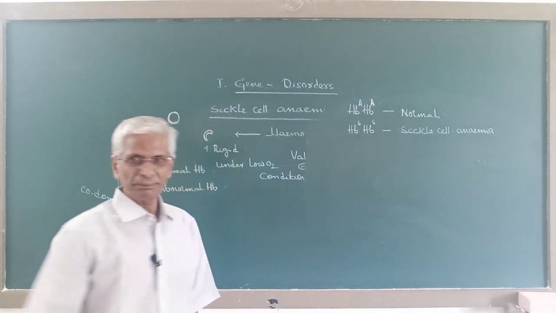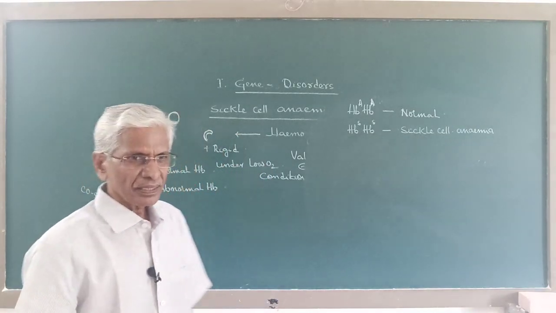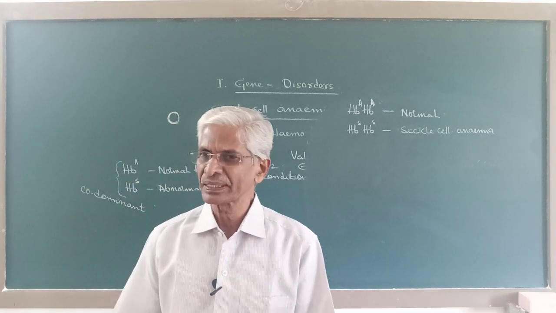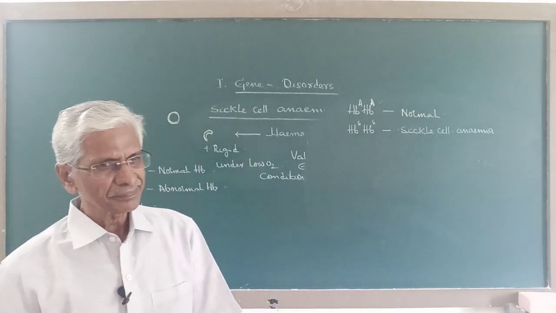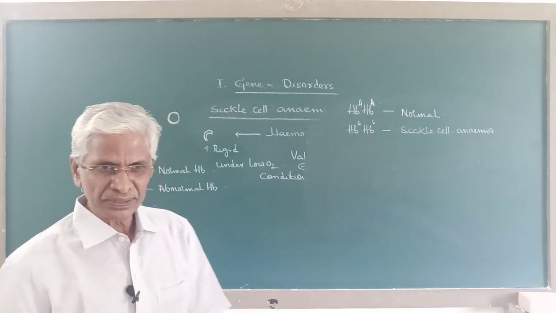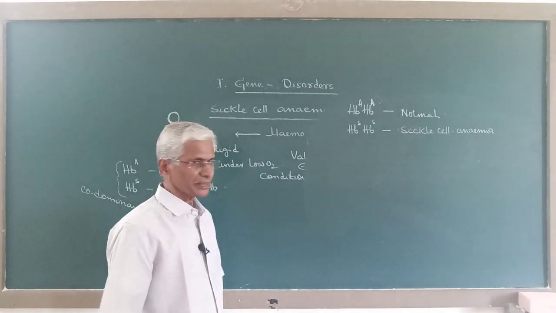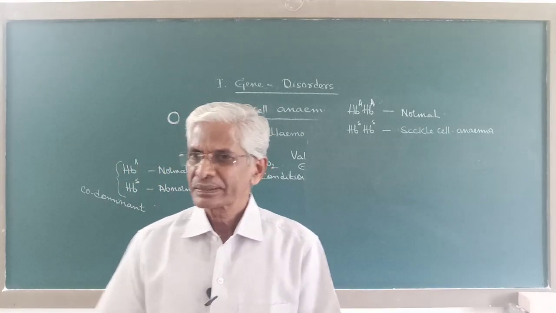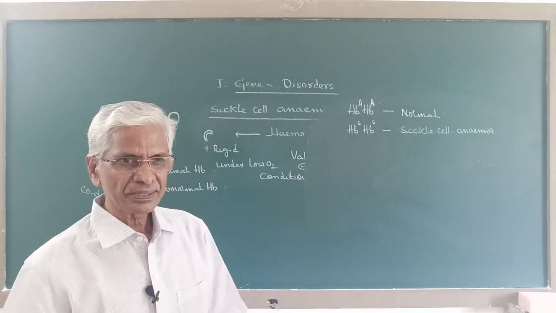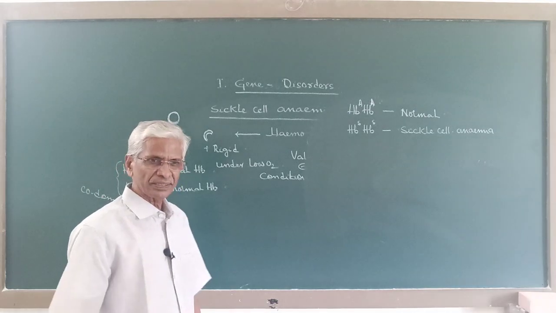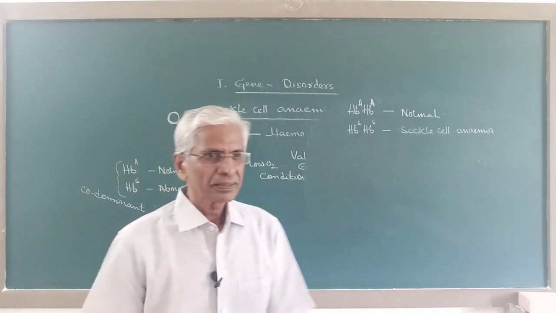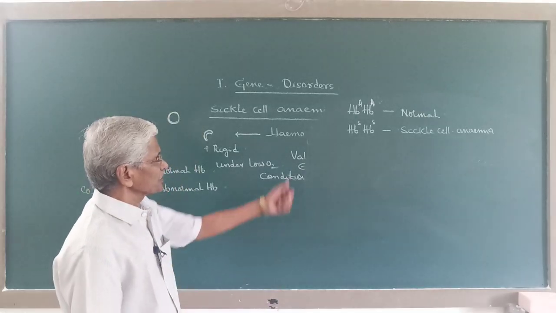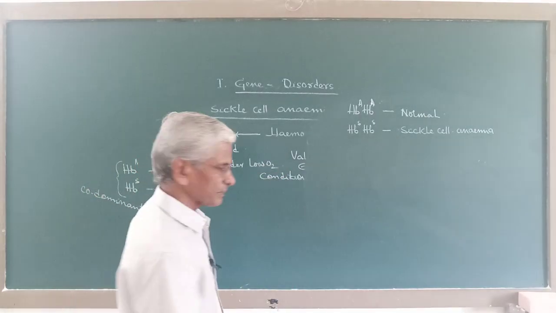They produce only abnormal hemoglobin, and as a result, under low oxygen condition, the RBC becomes sickle shaped and rigid, cannot pass easily through the narrow capillaries, and most of the RBC rupture and cause anemia. So that is sickle cell anemia.